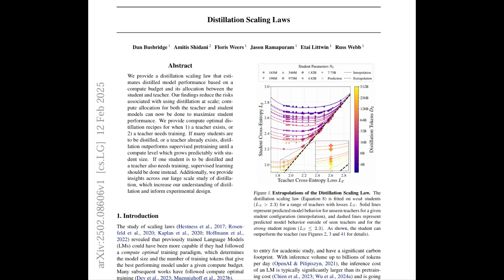But that's where the scaling law for distillation comes in. These researchers came up with a way to kind of predict how well this whole student-teacher thing will actually work. A formula. I love formulas. So what goes into it? Well, you've got your teacher model, obviously, and how well it actually performs. That's a big factor. And then the size of your student model matters, too. Oh, and of course, there's how much data you throw at it during training. Okay, so it's about balancing those three things. Did they go all out when they were testing this scaling law? I'm kind of hoping they did.